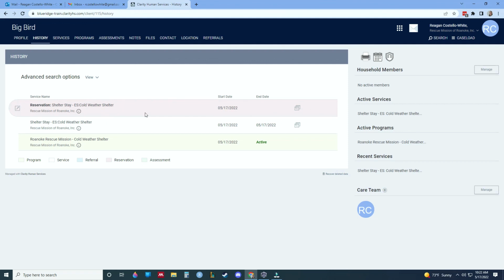That's in pink. Reservations are in pink, services are white, and program enrollments are yellow. And those are all tracked differently in the system. So if you have a client that is staying in a shelter program, they will have the program enrollment, they will have the reservation, and then when they show up for their reservation, they will have the service being tracked.